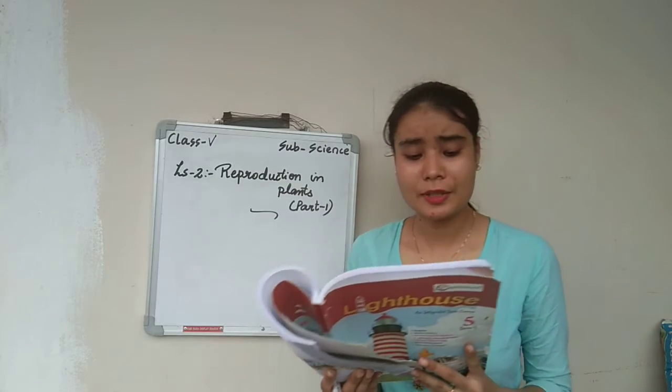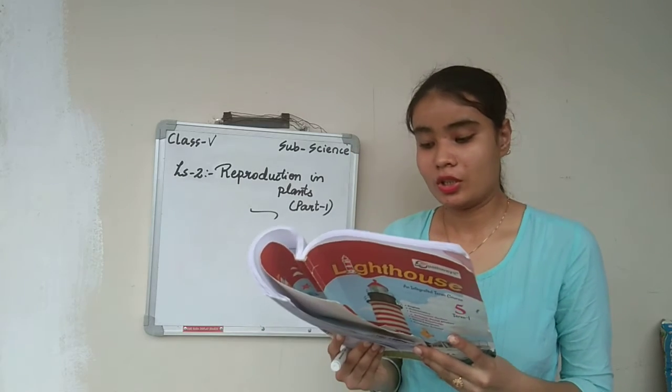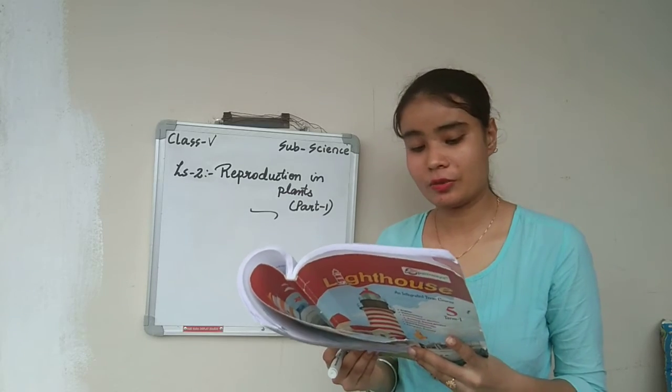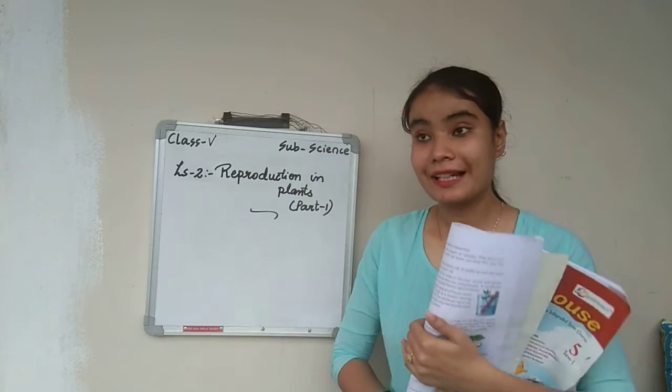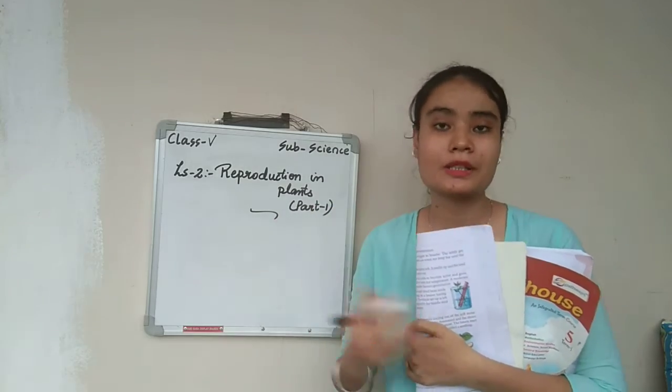Therefore, a plant produces so many seeds to have a chance that at least some of them grow. Thus, the plant tries to maintain and multiply its existence on earth in the form of new plants. So that's the reason plants give birth to so many seeds.